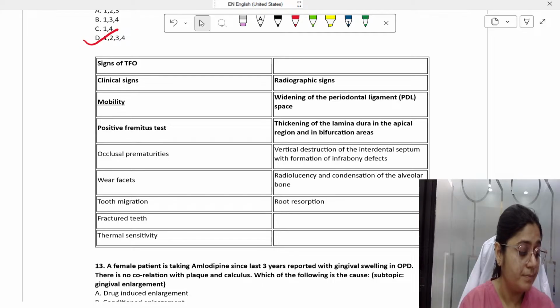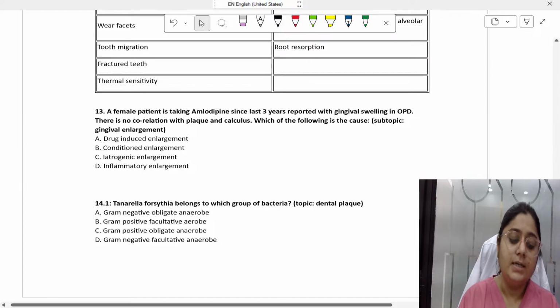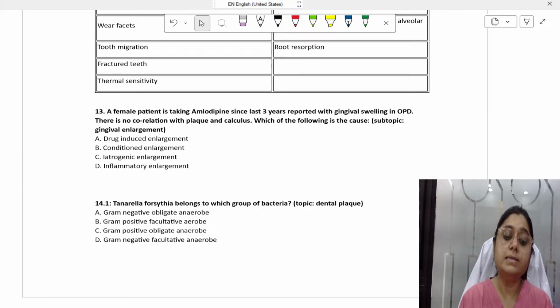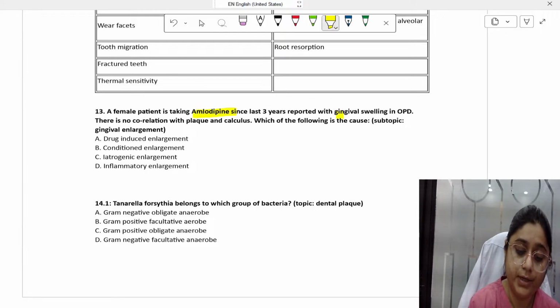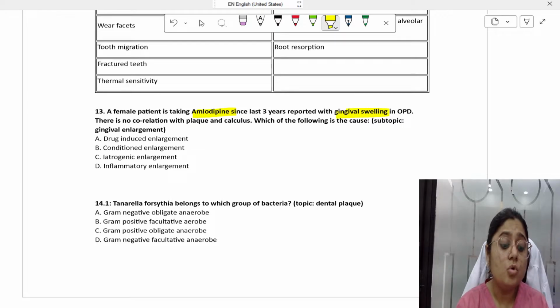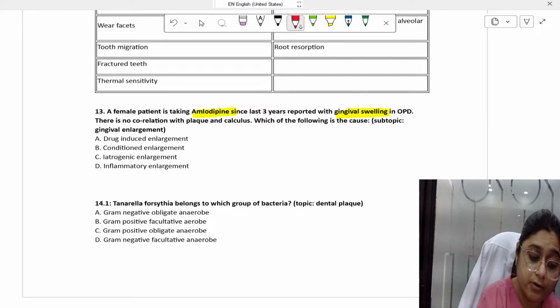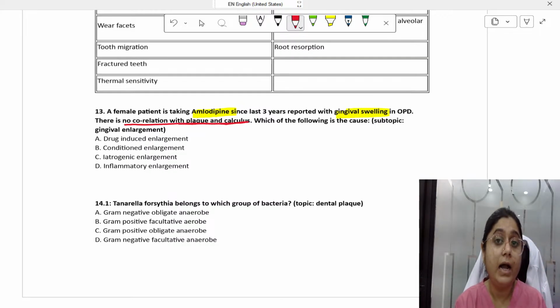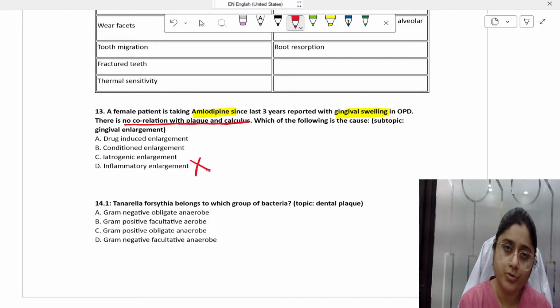The next question is: a female patient taking amlodipine for the last 3 years reported with gingival swelling in OPD. There is no correlation with plaque and calculus, meaning the amount of plaque and calculus is not enough to cause inflammatory gingival enlargement. They have mentioned it in the question itself, so we can rule out inflammatory enlargement from the options.